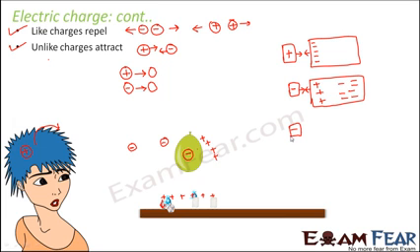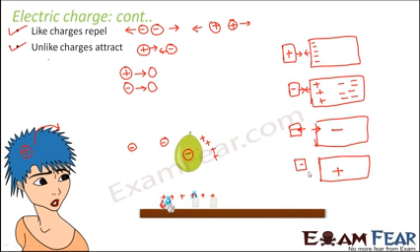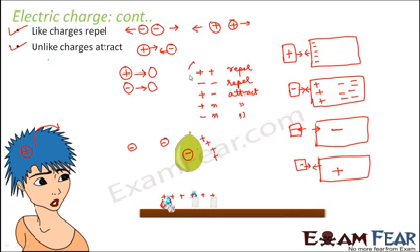Similarly, if this negatively charged object is brought near an object which is negatively charged, what will happen? Repulsion. They will move away from each other. But if the negatively charged object is brought near an object which is positively charged, then there will be attraction. So overall, what did we learn? We learned that if positive are brought together, they will repel. If negative are brought together, they will also repel. If positive and negative are brought together, they will attract. If positive and neutral are brought together, they will also attract. If negative and neutral are brought together, they will also attract.